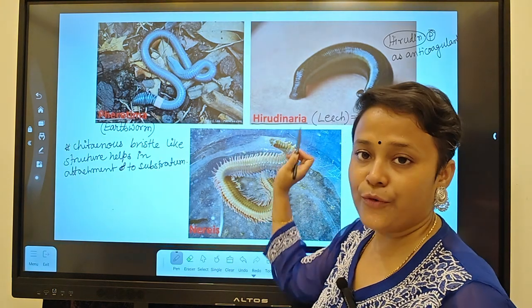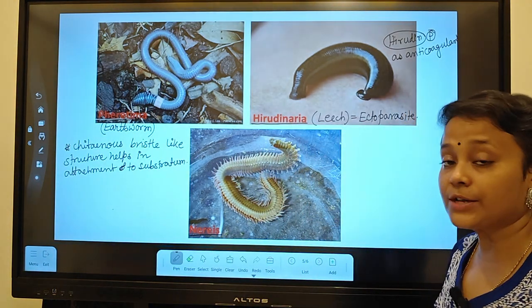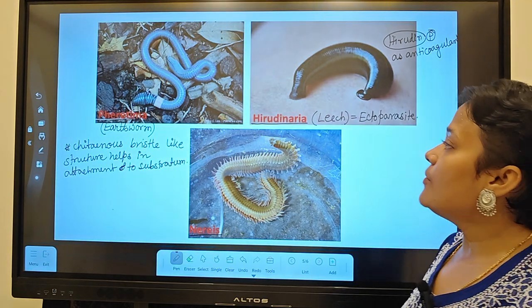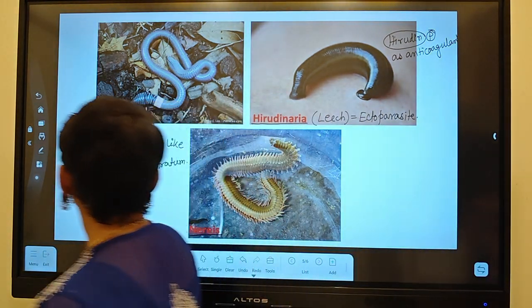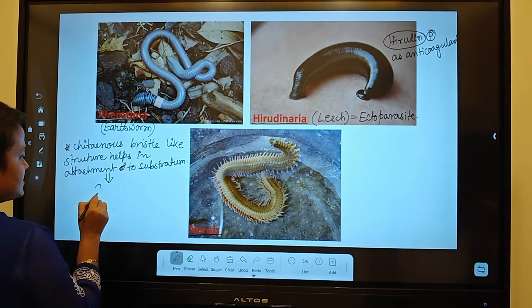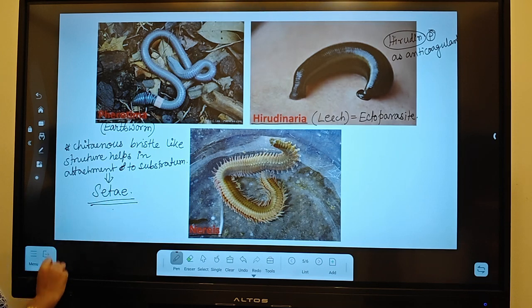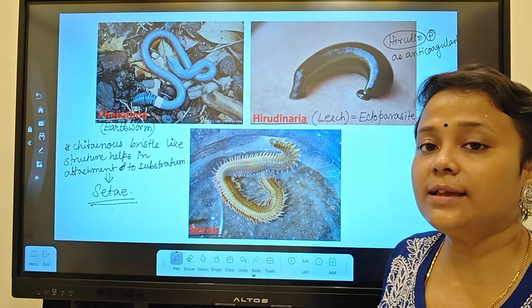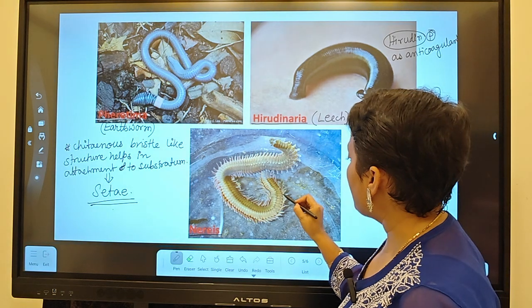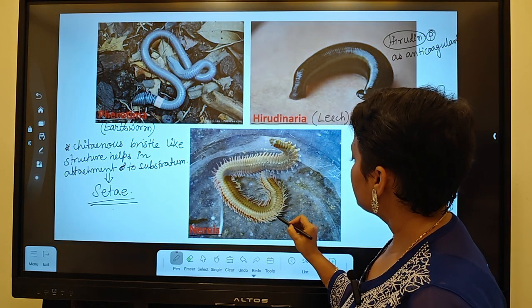These two are land forms. This one is Nereis. This is the aquatic form. The aquatic form will not have the CT or seta. What do they have? They have lateral appendages. You can see the appendages here.